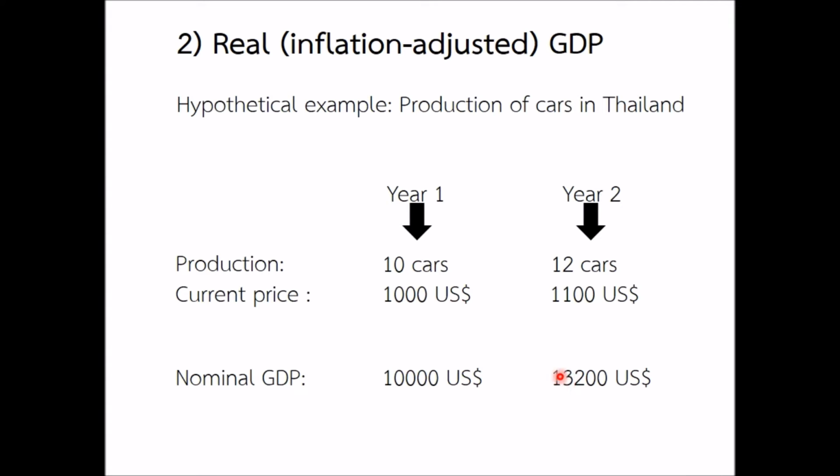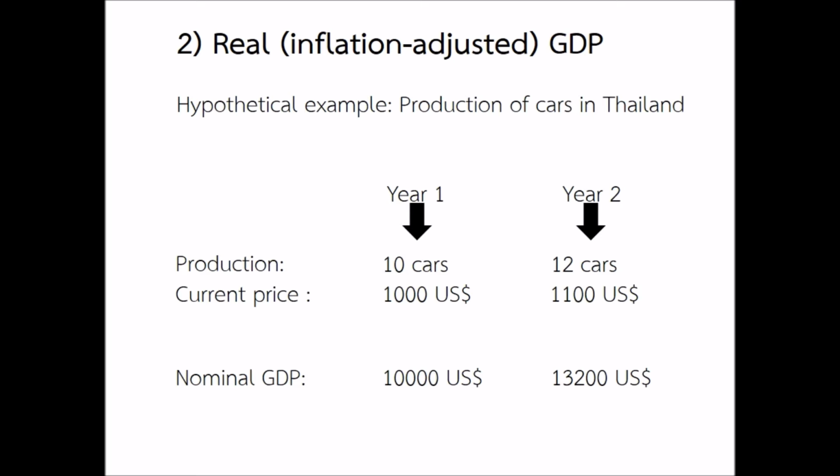So it's correct that the nominal GDP in year 2 is higher than the nominal GDP in year 1, because there were more cars produced than in year 1. But the difference between these two numbers is a little bit too large. And that is because of the price effect that also affects the difference in nominal GDP between the 2 years. Actually, the nominal GDP in year 2 is slightly overestimated. So it's a little bit too large.